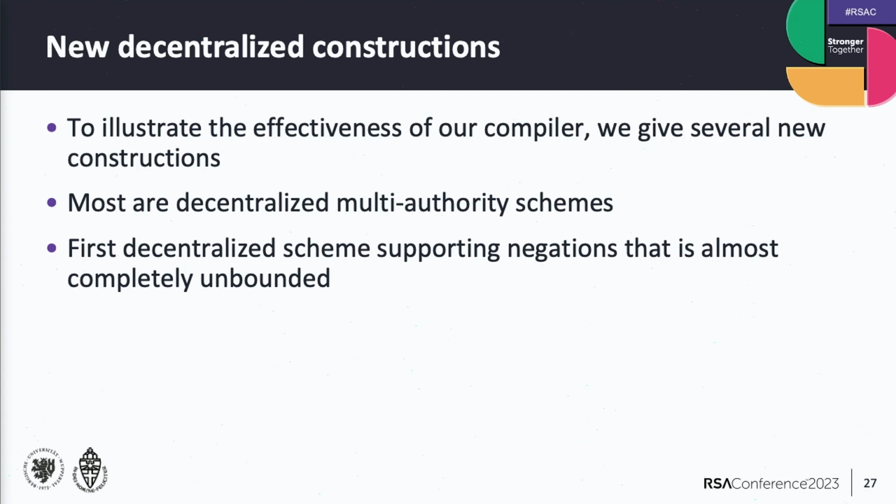And to do something new with it, we created the first decentralized scheme supporting not operations, like negations in the policy, that is almost completely unbounded. For those who have a little bit of background in ABE, this is a thing that we couldn't do yet. In general, supporting not operators is very difficult, and we haven't seen it in a multiple authority setting like this before. So it actually can do something useful, and maybe in the future as well. I would also recommend using this compiler, building new constructions in it, maybe improving the compiler.